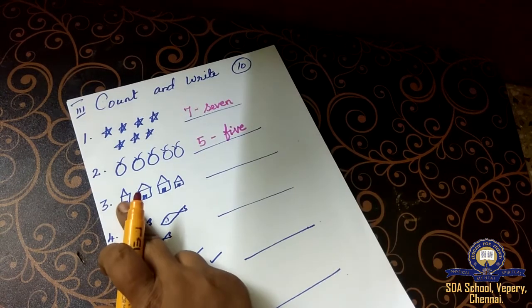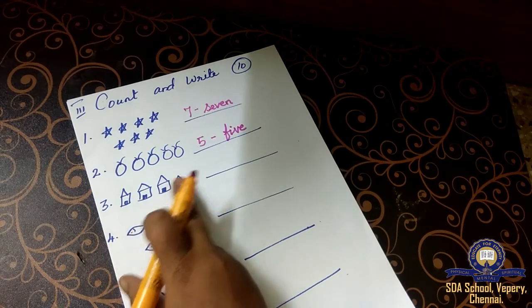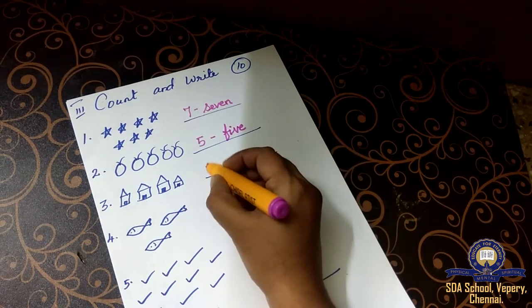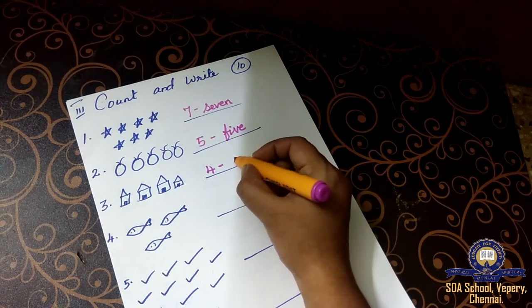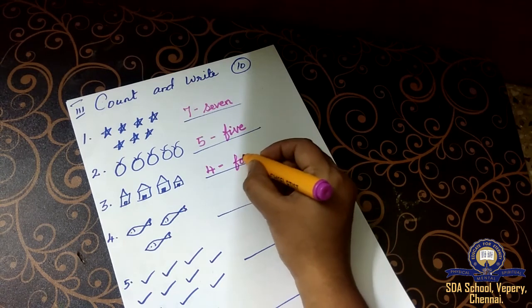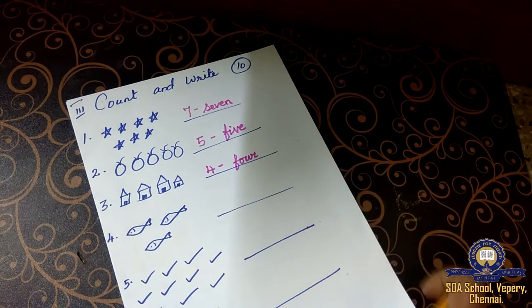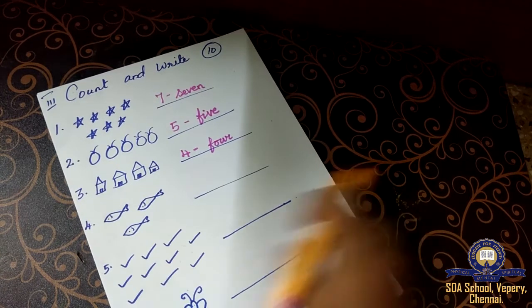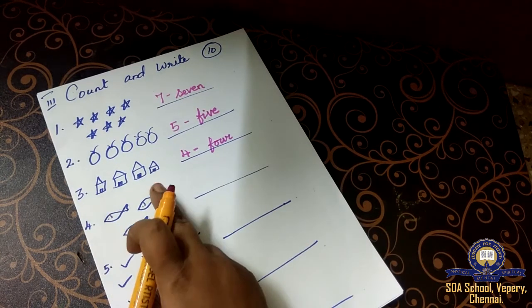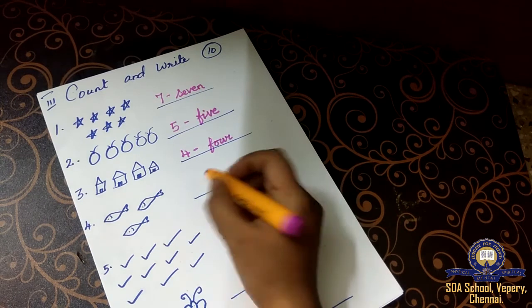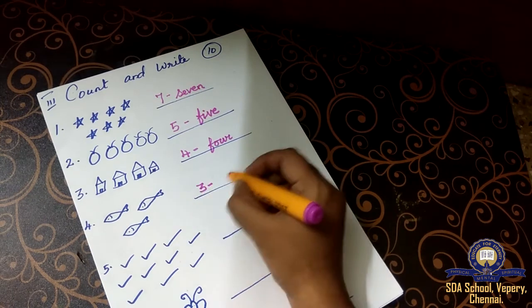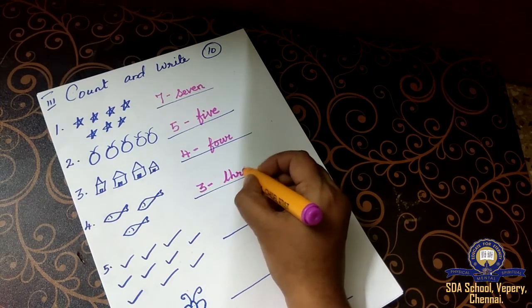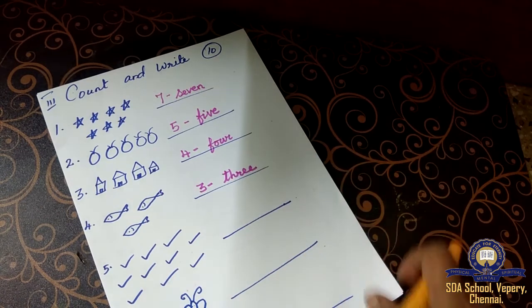Next. Count it. 1, 2, 3, 4. Put number 4 and write the spelling for 4. F-O-U-R. 4. Next one. Count it. 1, 2, 3. Write the number and the number name. This is very, very important.